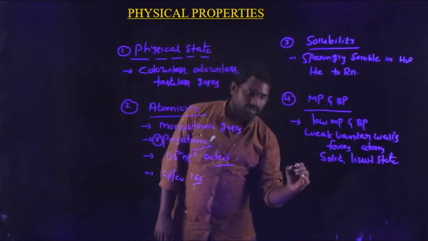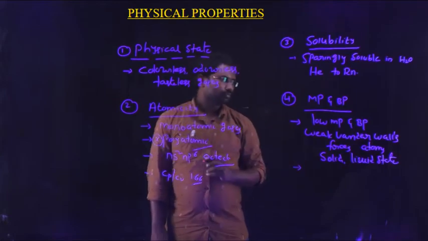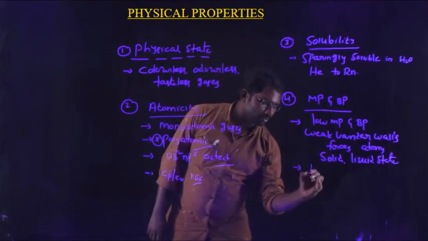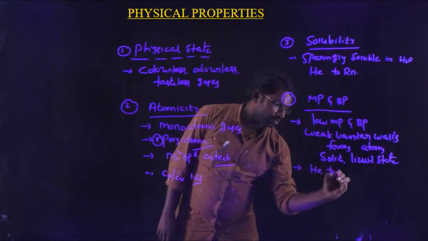But their melting points and boiling point values increase from helium to radon.